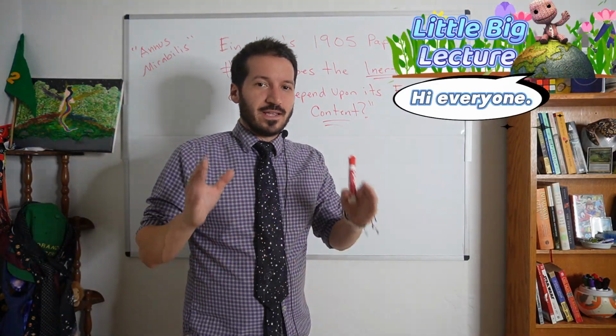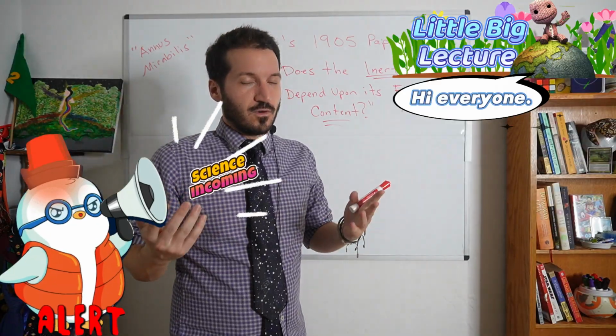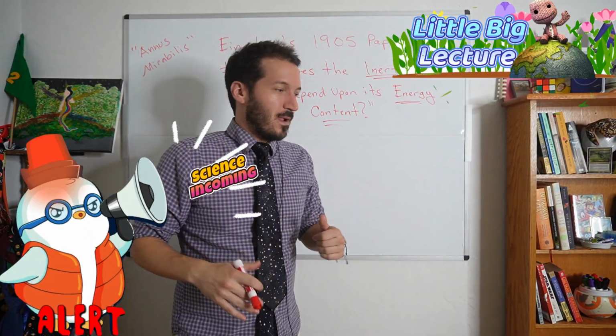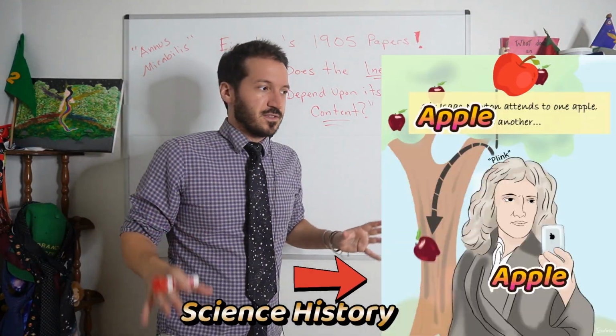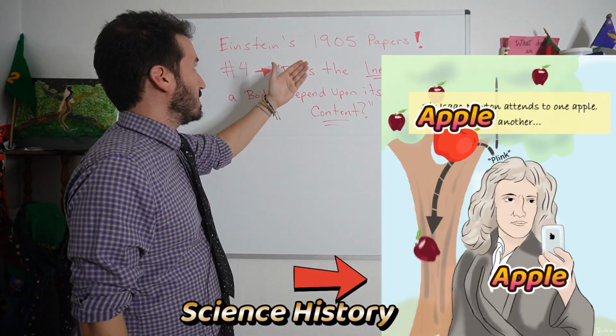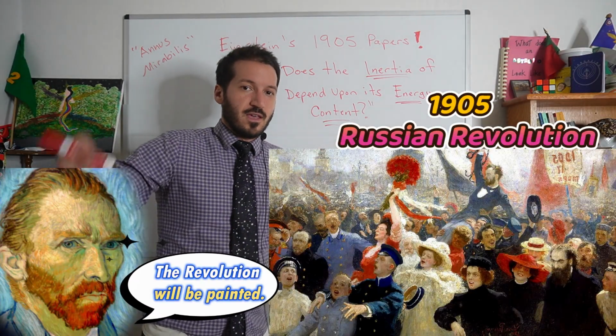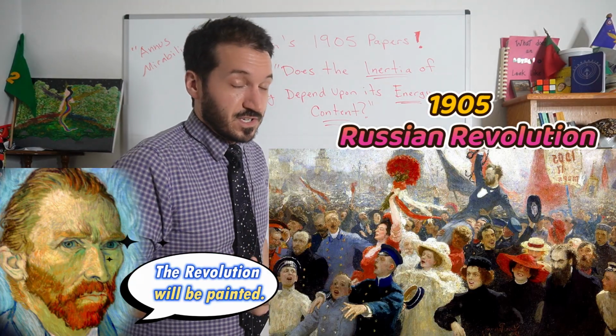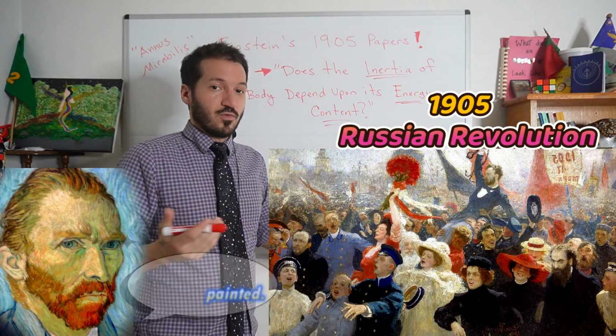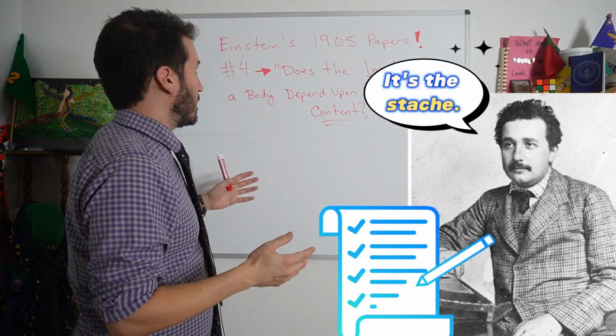Today we're going to talk about a topic I've been meaning to discuss for a while now. This is a cool one, an epic one in the history of science. We're going all the way back to 1905 with Einstein's 1905 papers that he published in a physics journal. Did our boy Albert Einstein. He did this in 1905.